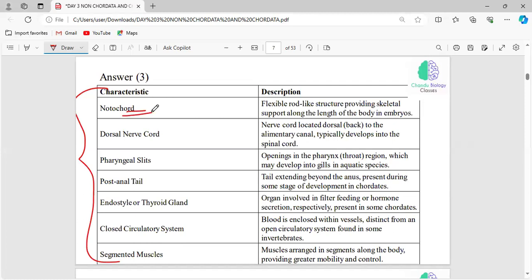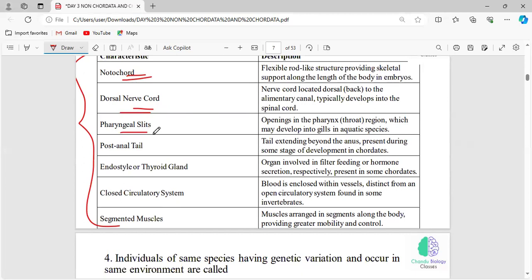We have a notochord. Okay, chordate animals have a notochord either in the embryonic stage or in the adult stage. They have a structure called the notochord, and a dorsal nerve cord, and pharyngeal slits. These pharyngeal slits, dorsal nerve cord, and post-anal tail are the 3 important characteristic features of the phylum Chordata. Okay, and they have a closed circulatory system, and also segmented muscles, that too either external or internal. All these differences play a key role.